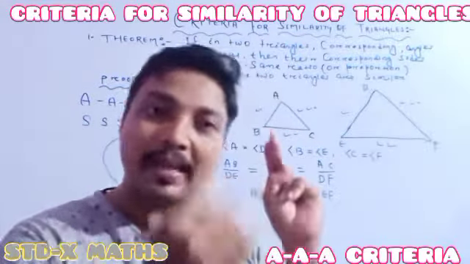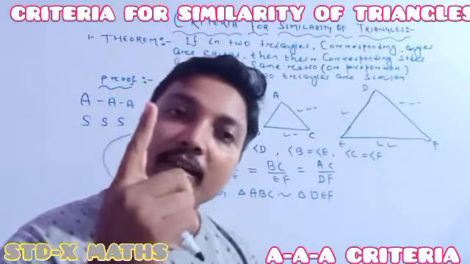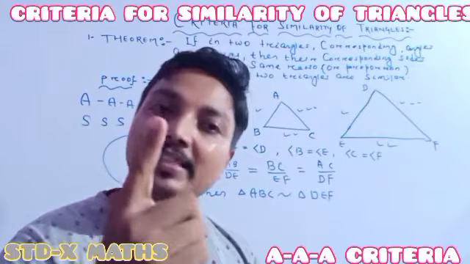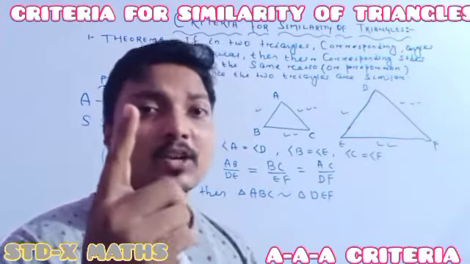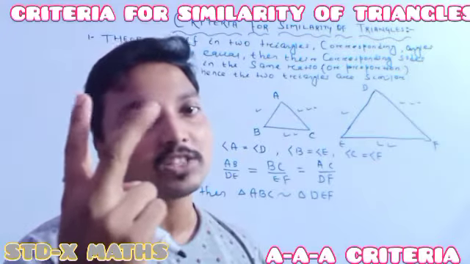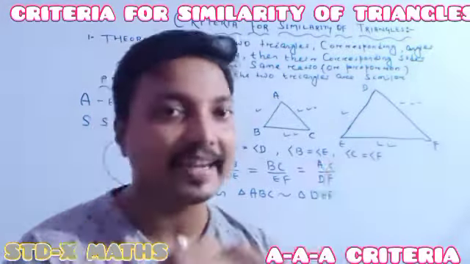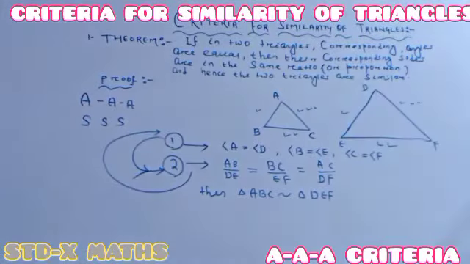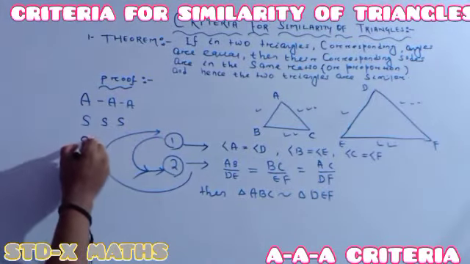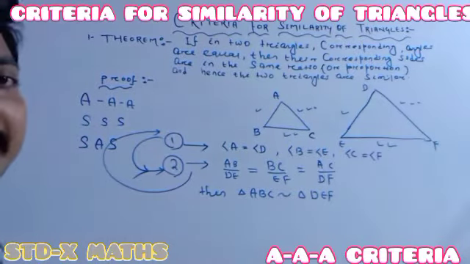Talking about the second criteria, the corresponding sides are in the same ratio. It means the corresponding angles are the same, and it means the first condition is satisfied, so the triangles are also similar. This one is the second condition. And the third criteria is our SAS similarity criteria.